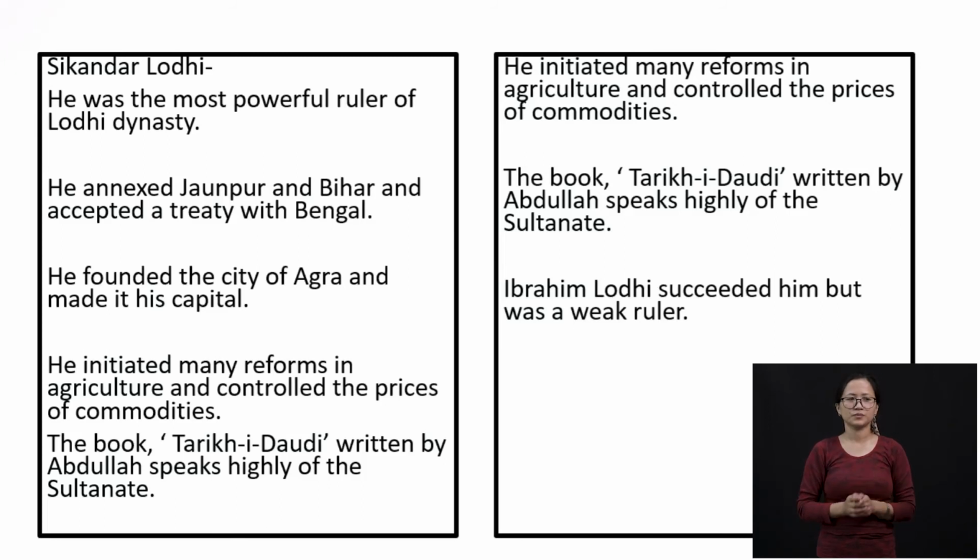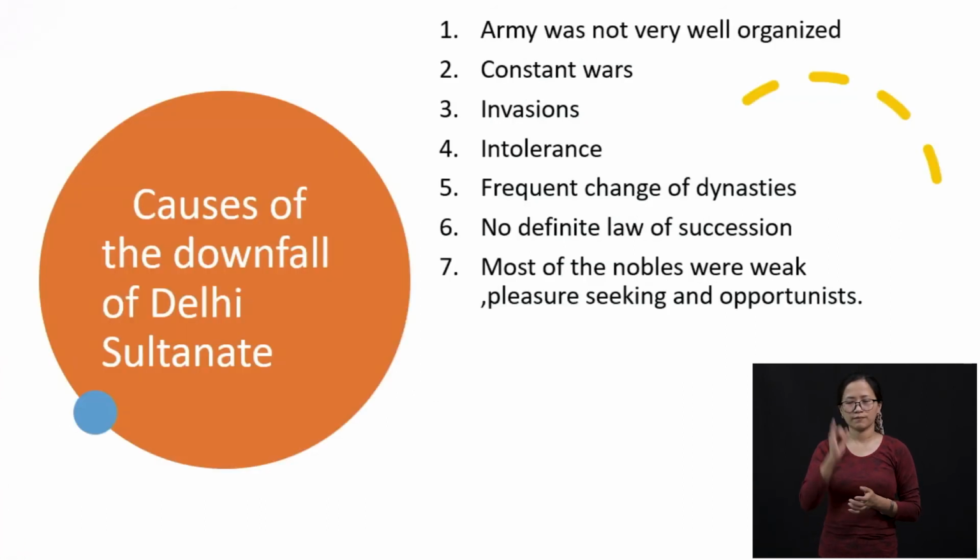He initiated many reforms in agriculture, and, as other rulers tried, he controlled the prices of daily commodities. Abdullah has written a book on him called Tarikh-e-Daudi, and that's one book which speaks highly of him. And after Sikandar Lodi comes Ibrahim Lodi, but unfortunately he was a very weak ruler.